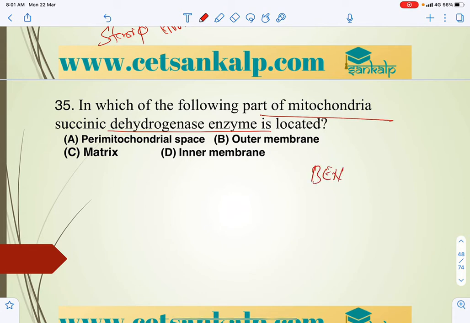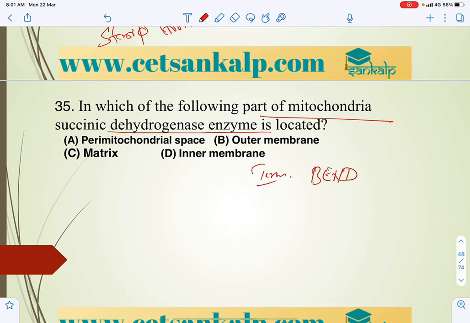The term mitochondria was given by Benda, and it was discovered by Kolliker. It is the second largest cellular component in the animal cell.